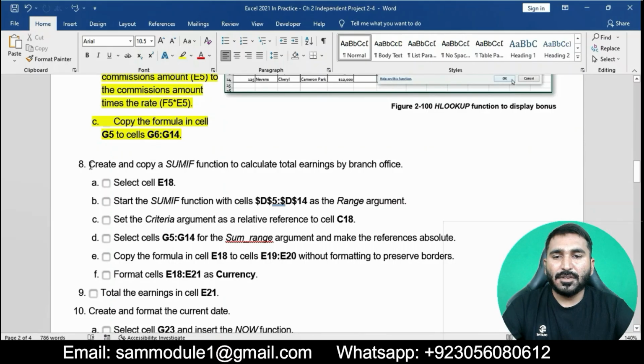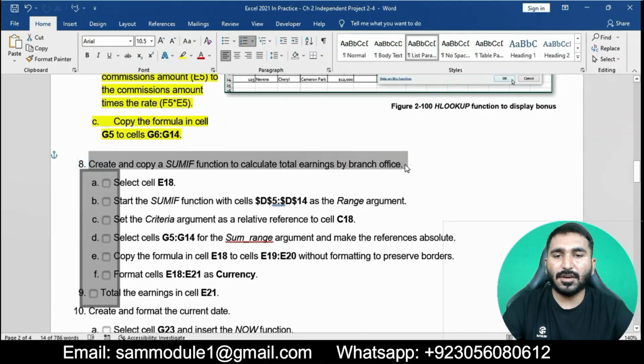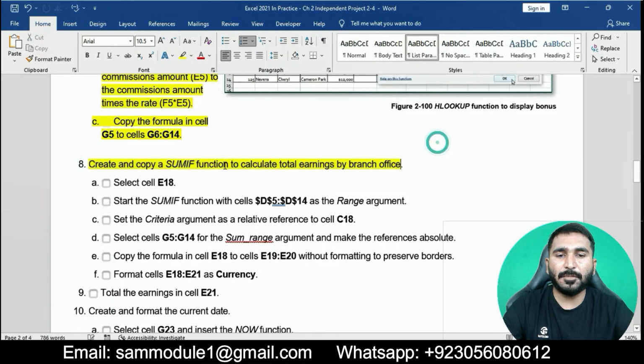In question number 8, create and copy a SUMIF function to calculate total earning by branch office.